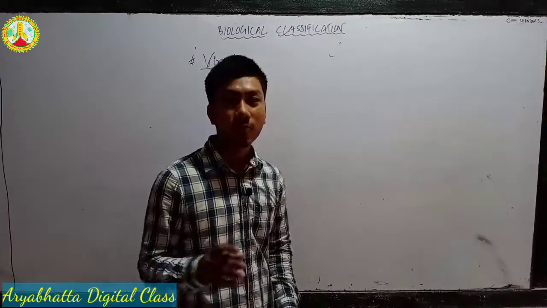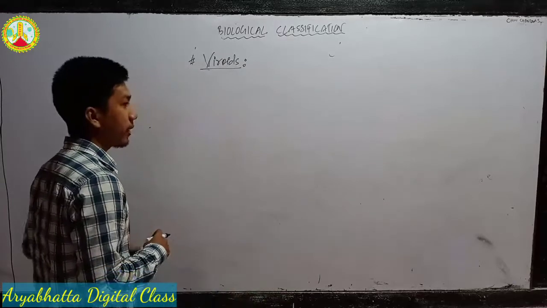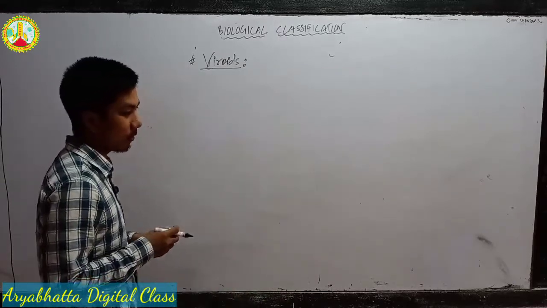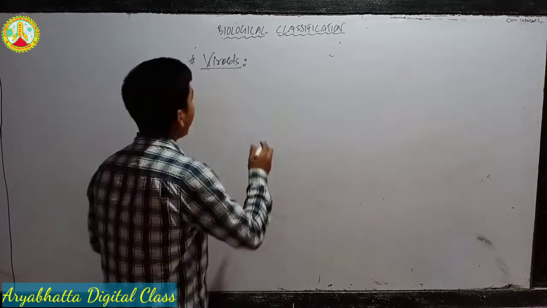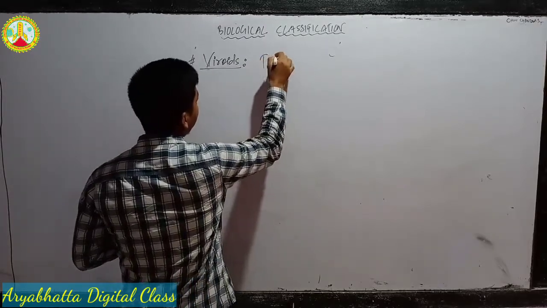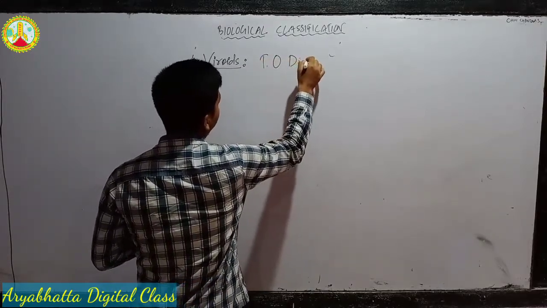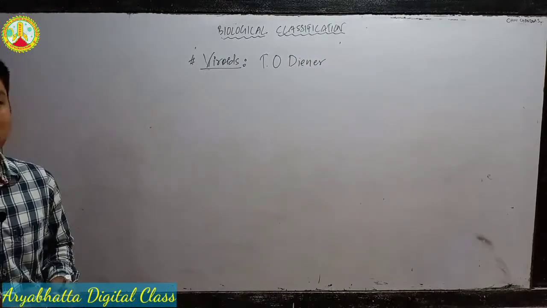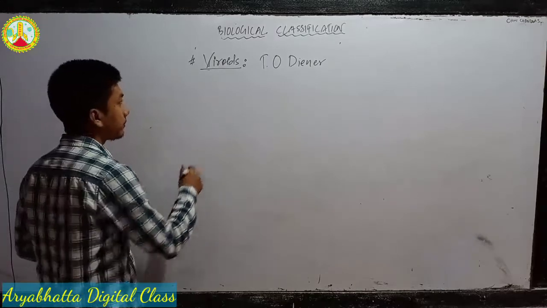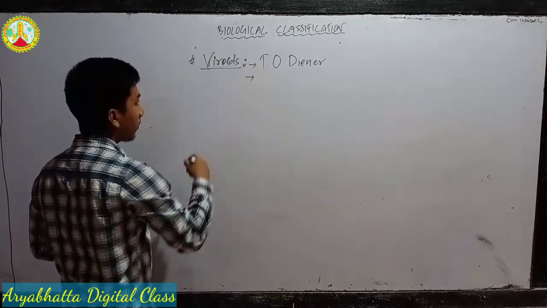Okay. Next we have viroids. So we have discussed virus. Next we have viroids. So we're going to see the characters of viroids. It was first discovered by Theo Diener. The name of the scientist is Theo Diener. He was the first person who discovered viroids.